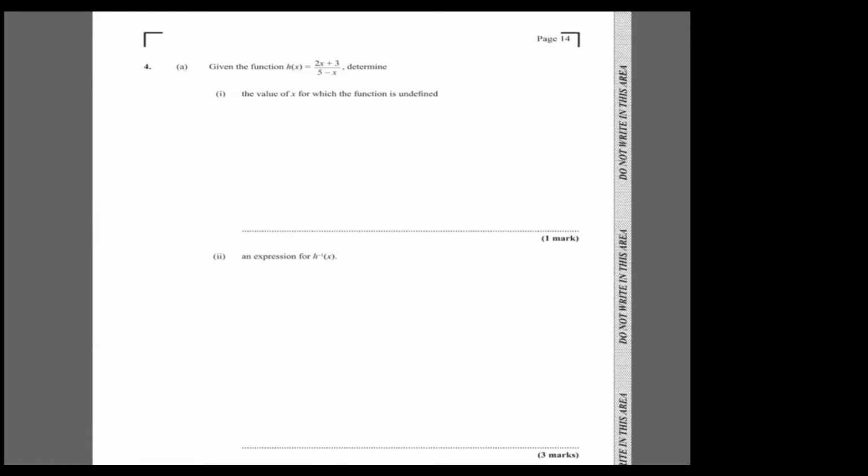Now on to question 4. Question 4 gives us a functions question. It says h of x is equal to 2x plus 3 over 5 minus x. Then it says determine the value of x for when the function is undefined. Now this function is undefined when the denominator is 0. So 5 minus x equals 0, and so the function is undefined when x equals 5.